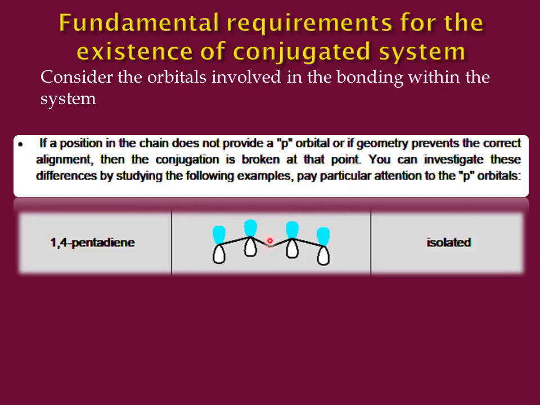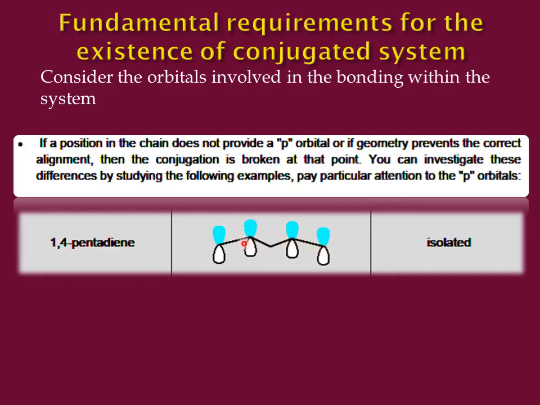The first double bond is present between carbon number 1 and 2, and the second bond is present between carbon number 4 and 5. Now in the center we have a CH2 group. Now students, this CH2 group is sp3 hybridized, whereas the double bonded carbon atoms, between carbon number 1 and 2, and 4 and 5, are sp2 hybridized.